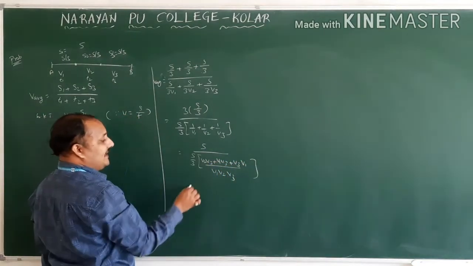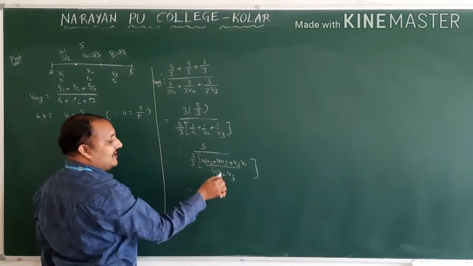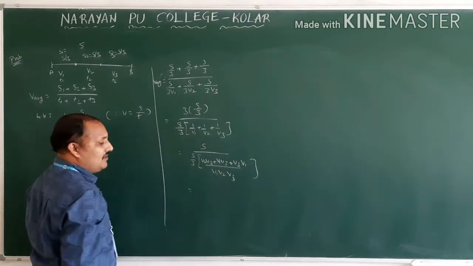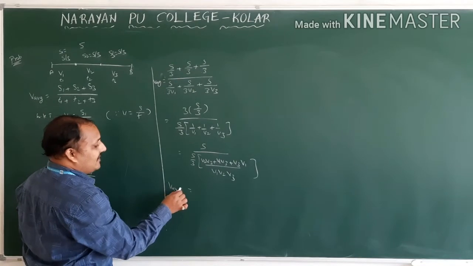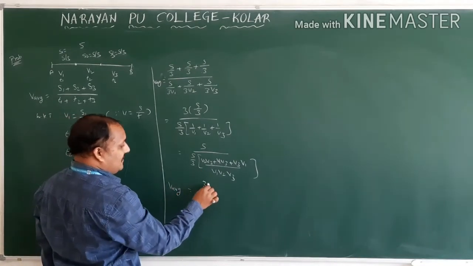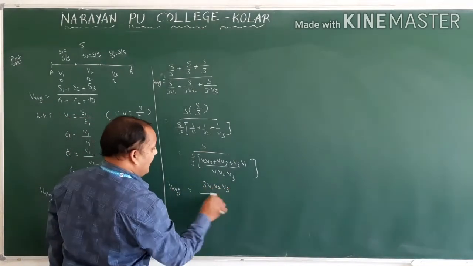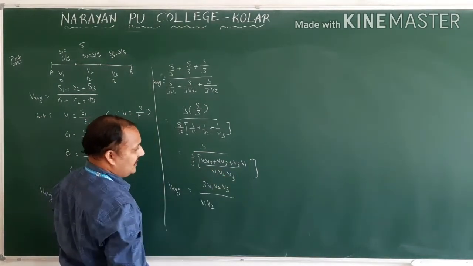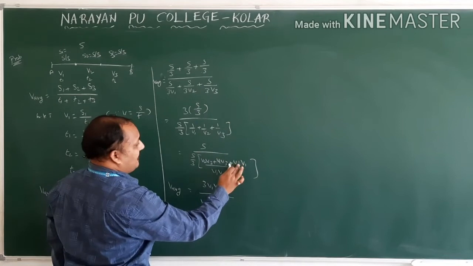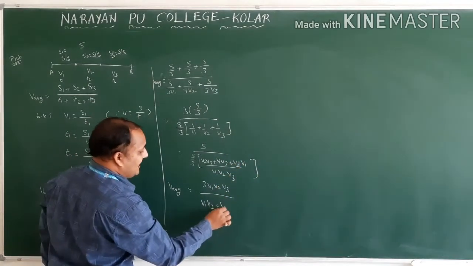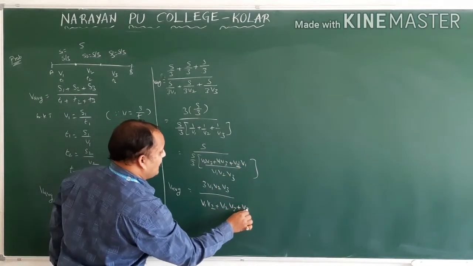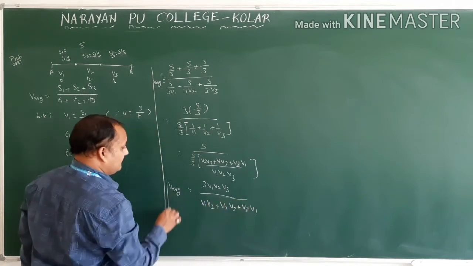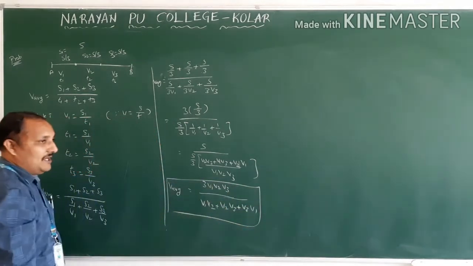So s will be cancelled. This 3 is going to be numerator. v1 v2 v3 is also going to numerator. Therefore, average speed or average velocity is equal to 3 v1 v2 v3 by v1 v2 plus v2 v3 plus v3 v1. So this is the formula.